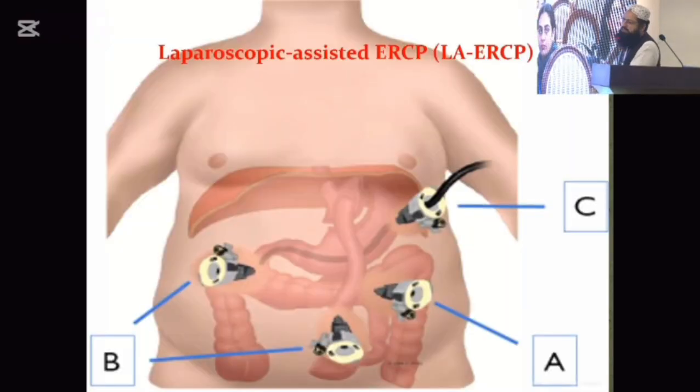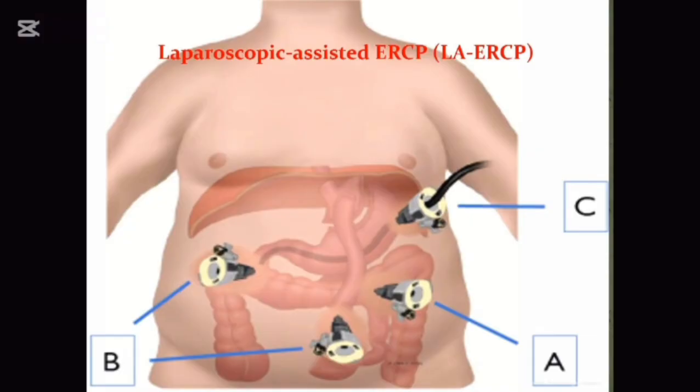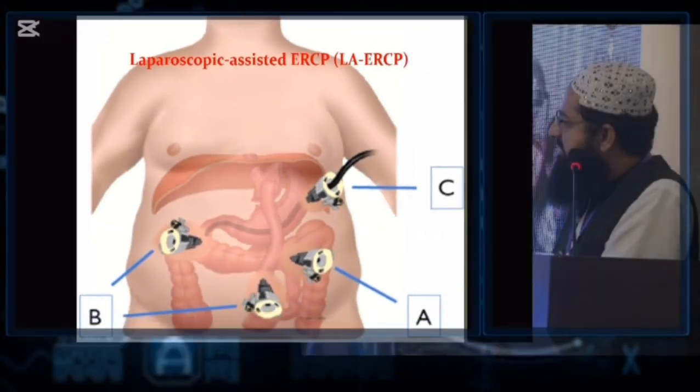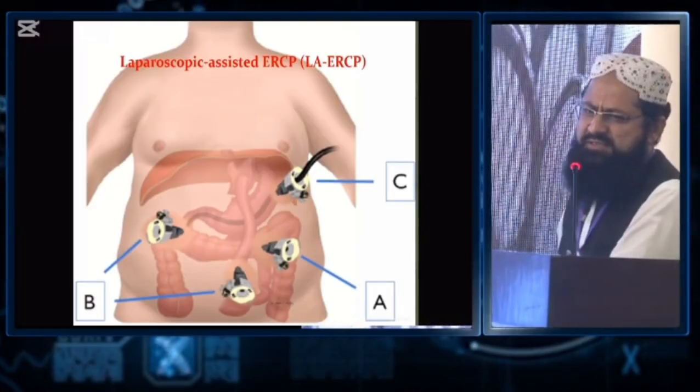So this is how laparoscopic ERCP can be done from this remnant stomach which is present at that side. Put a port, and through the port, this is a normal channel right now. From this camera and guidance, you have to make a hole here and then enter. After that, you have to close this with 2 or 3 stitches.